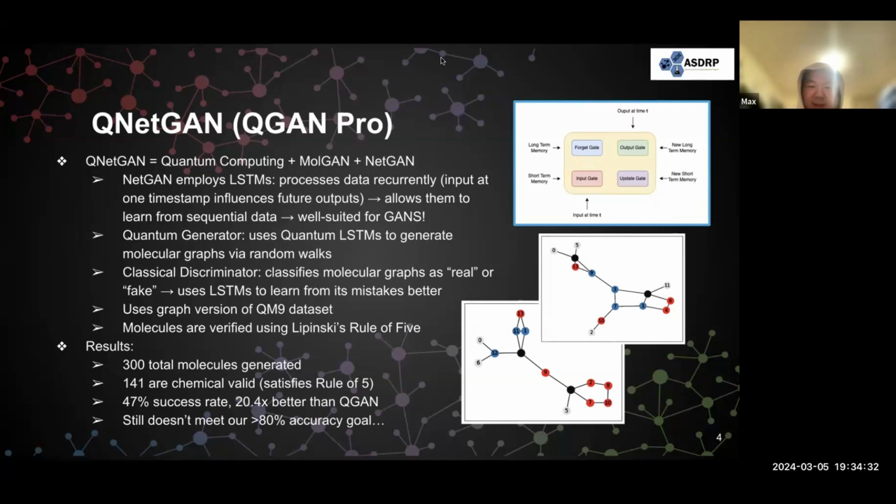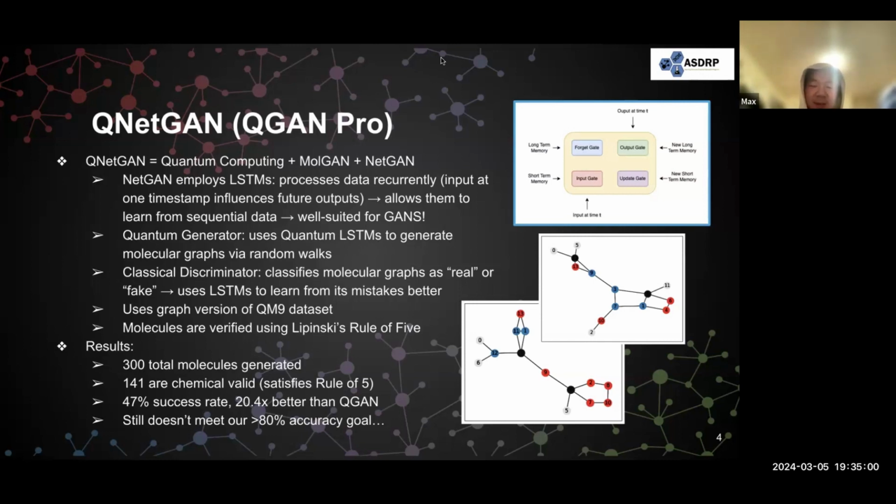In QNetGAN, the classical discriminator still has the same task of binary classification, but it can also use the LSTMs to learn better from its mistakes. As with QGAN, QNetGAN was trained on the graph version of the QM9 dataset, and this time generated molecules were verified using Lipinski's rule of 5, which is a set of criteria to determine if a molecule can be a suitable orally active drug.